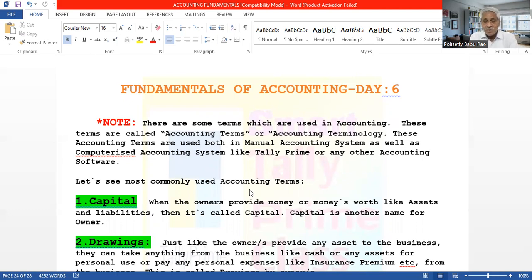So their account is created, but the proprietor or owner's name is not written in the books of the business. That is why we change the name and call it capital. So the owner's account is written as capital when the owner or owners give to the business.